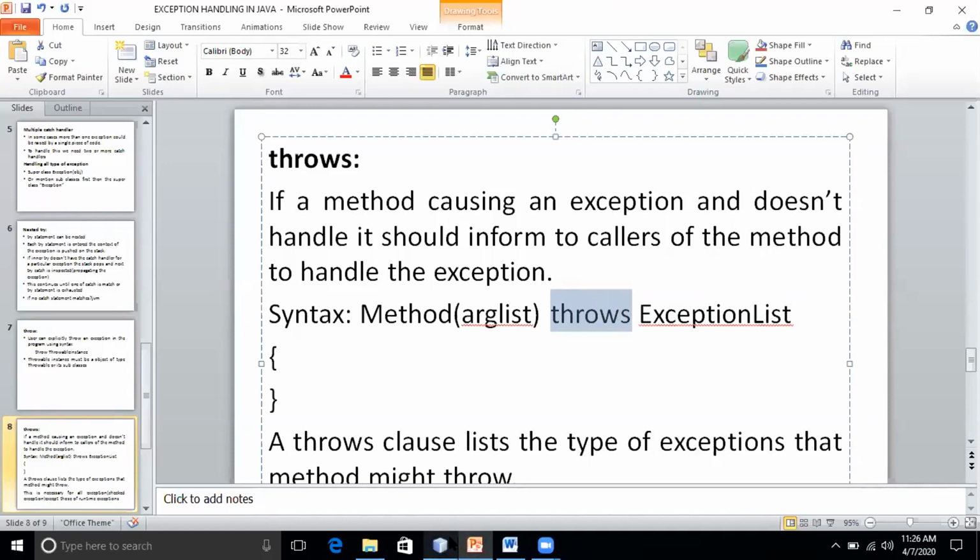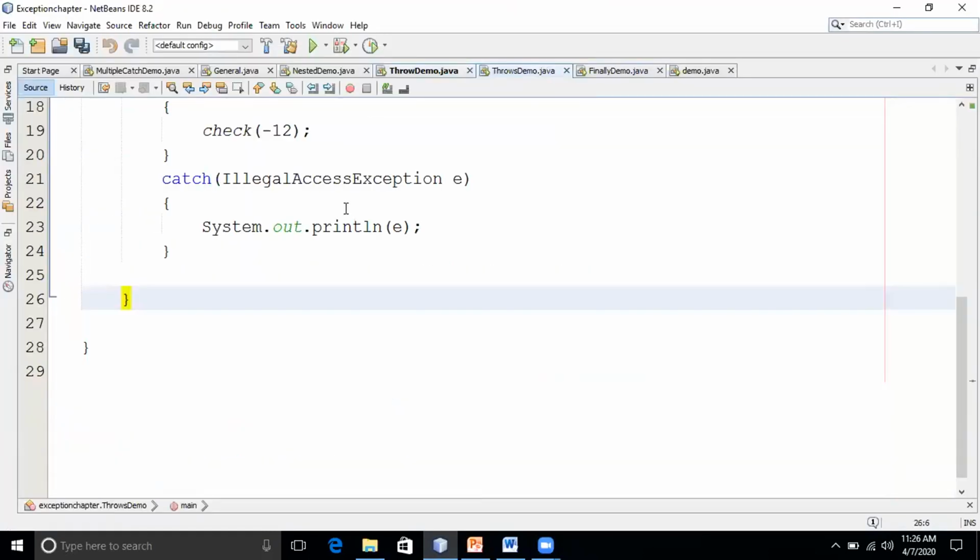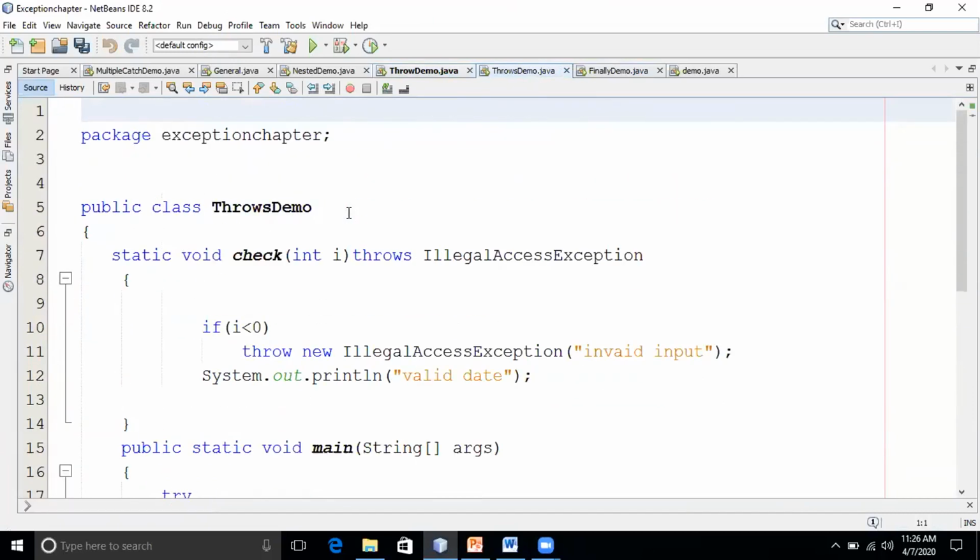For a demo, I've written the same method, static void check throws illegal access exception. Here, in this method, did I write try and catch? No. So the method is not handling the exception. It is telling the caller to handle it, isn't it?